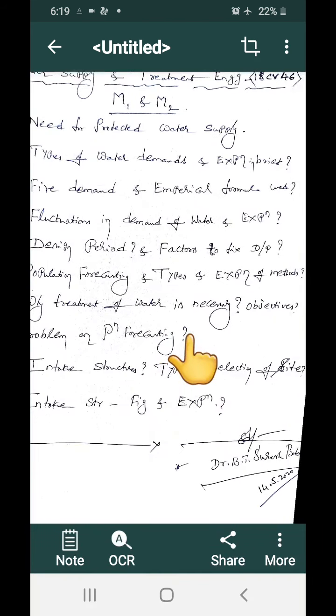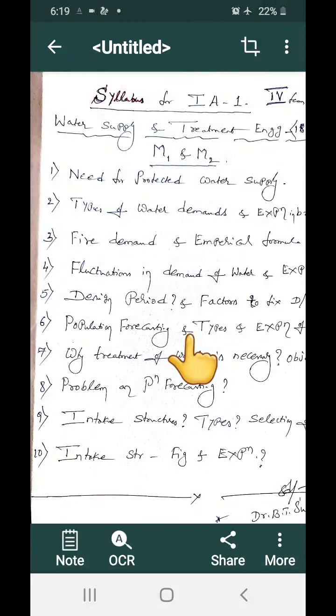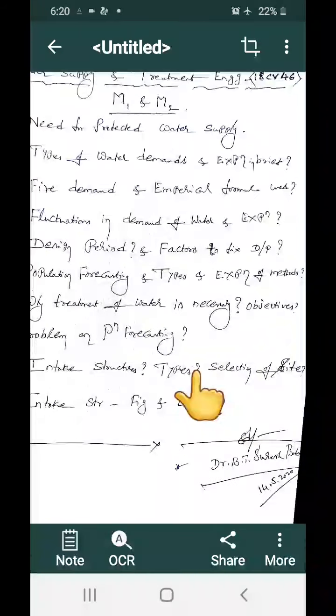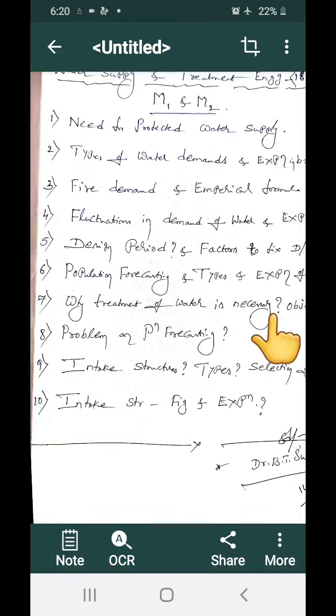Next one is why treatment of water is necessary and what are its objectives. This comes under the second module. Why treatment? This is a protected water supply. That means water should be free from all impurities. Here, for the treatment of water, how to remove the impurities, what is the necessity of treating this water before supplying to the public, and what are its objectives, why we are going to do this treatment.